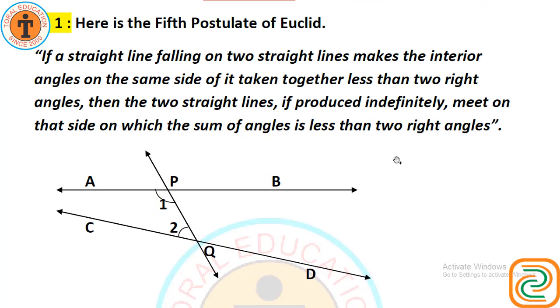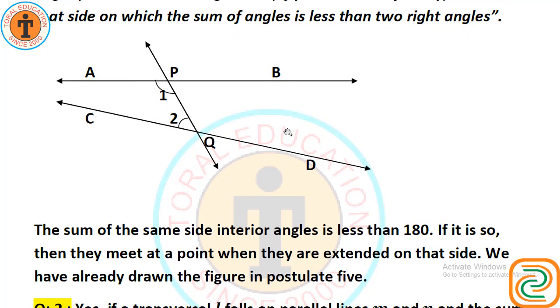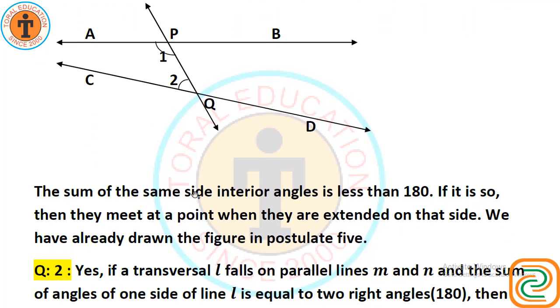Okay, these are two lines which we have seen earlier in the postulate, and angles 1 and 2 are the two angles. Here the statement is given in an easier way: the sum of the same side interior angles. This is transversal PQ and the same side interior angles are 1 and 2.